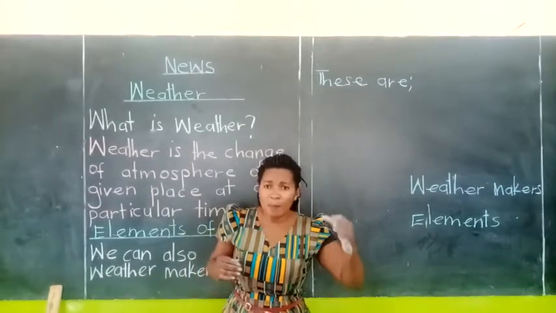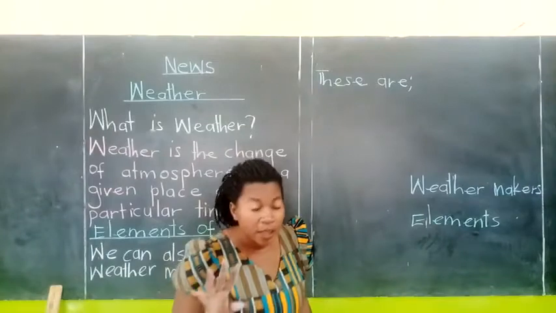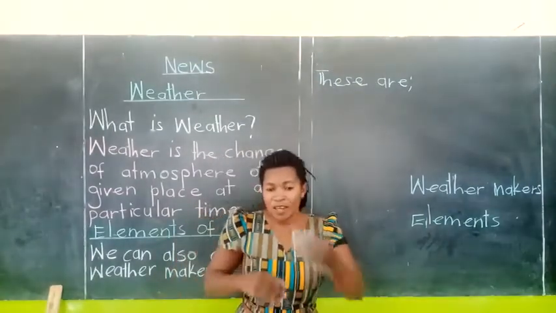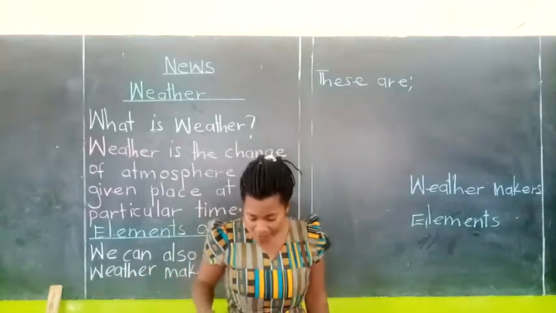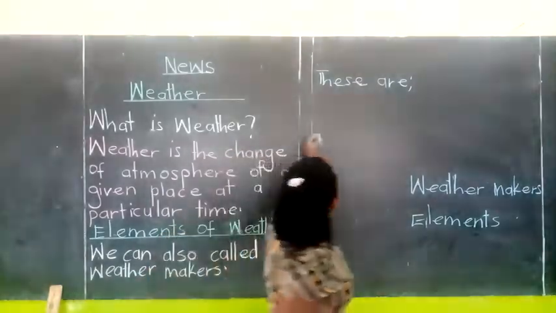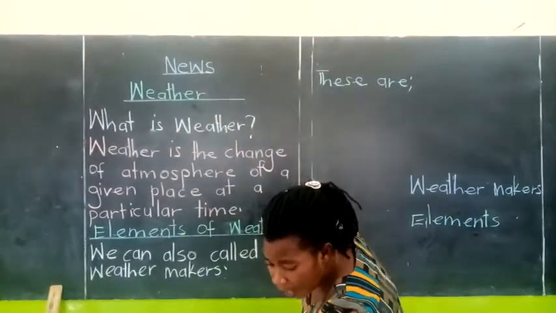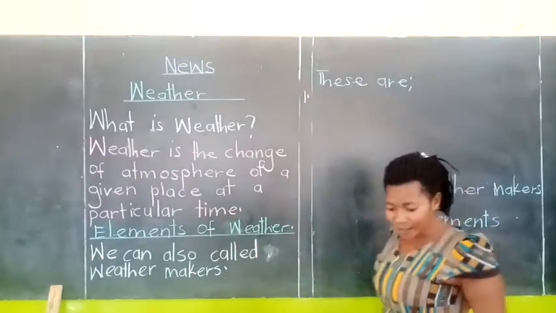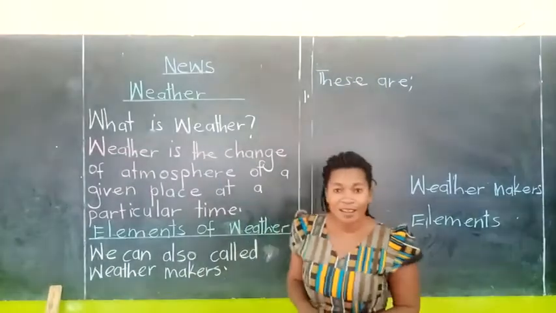In primary one, first we talk about the four. You learn more when you go to other classes. So let us have the first element. Who can guess the first weather maker?